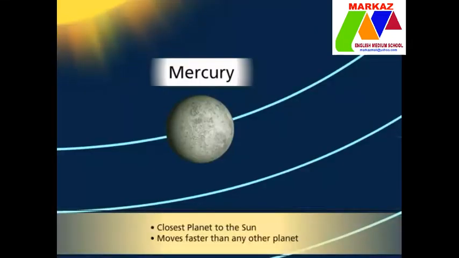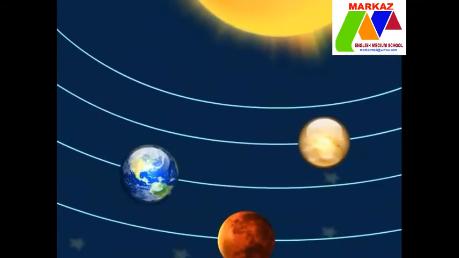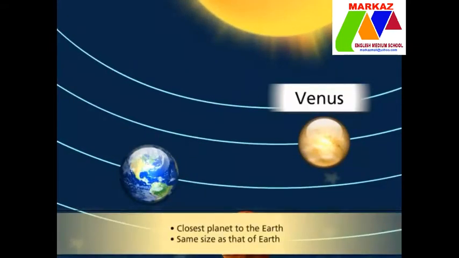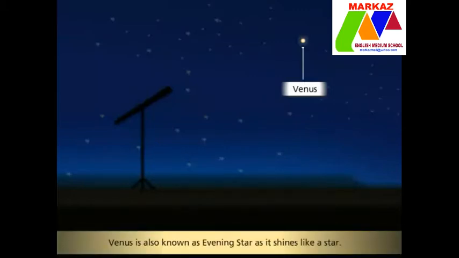The planet closest to the sun is Mercury. It moves very fast around the sun. The planet next to Mercury is Venus. Venus is the closest planet to the Earth. It is almost of the same size as that of Earth. You can see Venus soon after sunset and at dawn. Venus is also known as evening star, as it shines like a star.